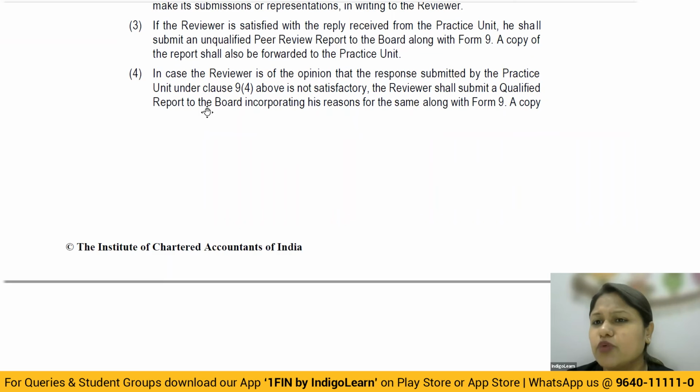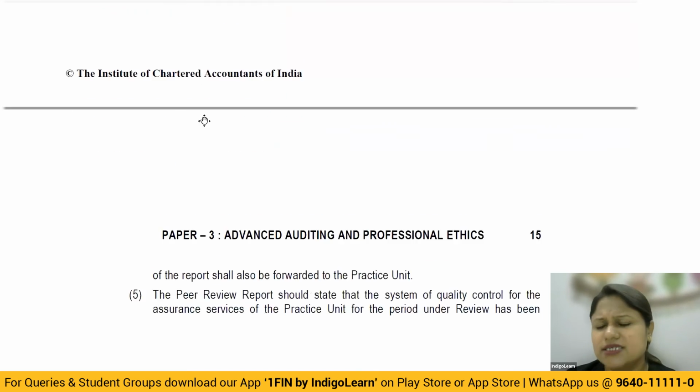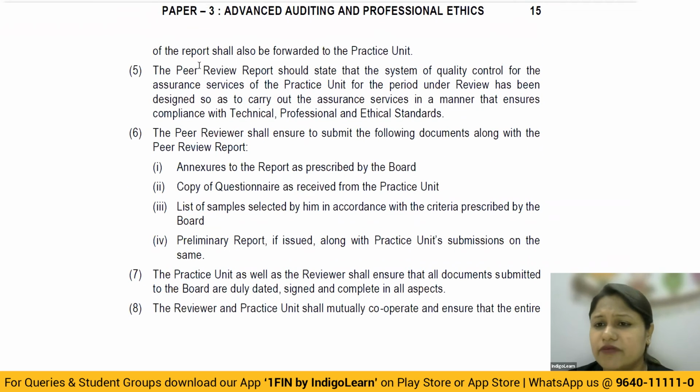And obviously, when you're giving a qualified report to the board, do you think the board is going to give a peer review certificate? The answer is no. The certificate will be denied. Rather, a follow-on audit will be required. And obviously, the qualified report will also be given to whom?